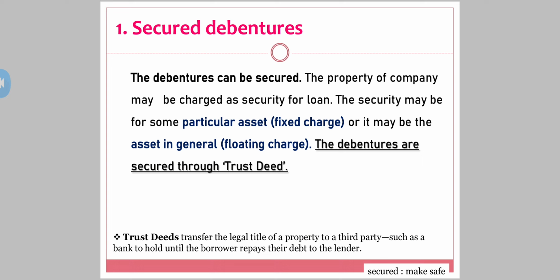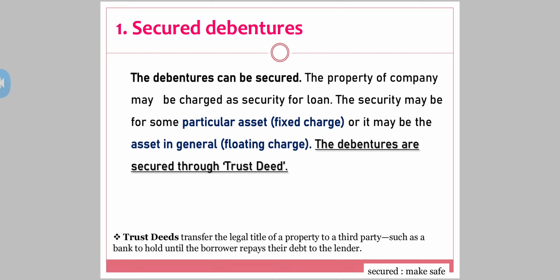Coming to the very first one, secured debentures. We have seen one point as security in the features. This is what we are going to see here. Now see, secured debentures. The debentures can be secured. The property of company may be charged as security for loan. The security may be for some particular asset, fixed charge, or it may be the asset in general, floating charge. The debentures are secured through trust deed. What is deed? Deed is nothing but an agreement.